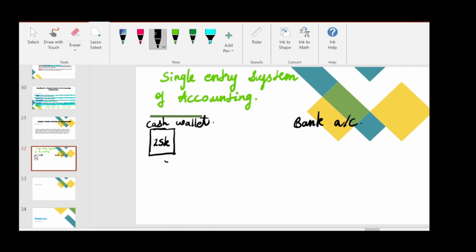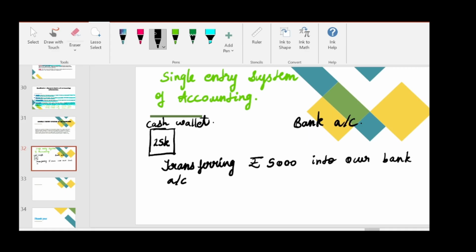So what we are doing is transferring rupees 5,000 into our bank account. Then how in those days is only one aspect recorded? They will just write bank 5,000. Only this much they will record. It means the balance of bank has become rupees 5,000. From zero, it has become 5,000.